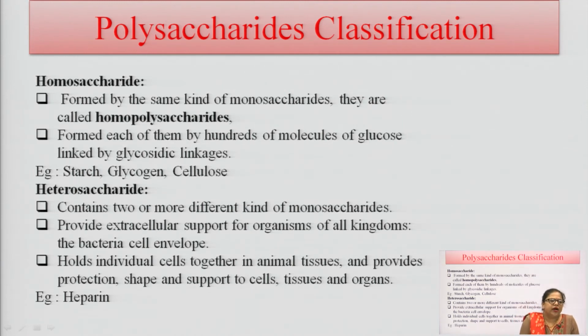They provide extracellular support to organisms in all kingdoms, such as in the bacterial cell envelope. They hold individual cells together in animal tissues and provide protection, shape and support to cells, tissues and organs. An example of these heterosaccharides is heparin.